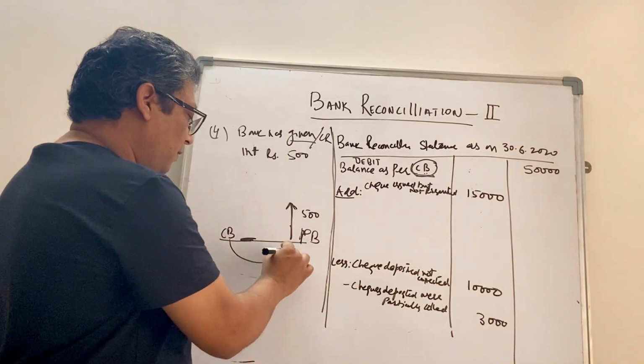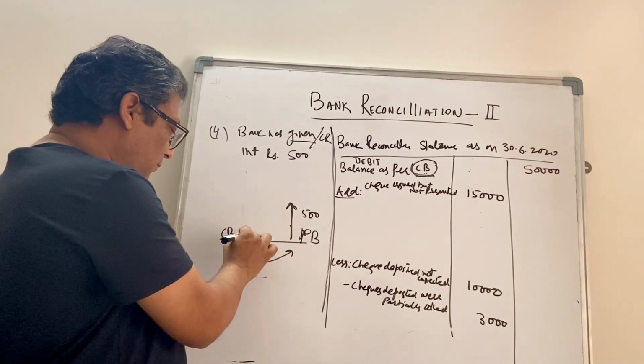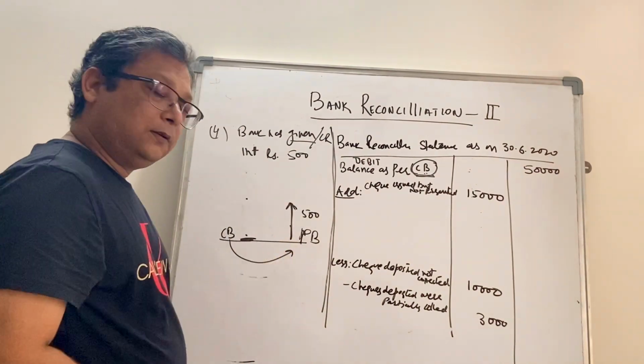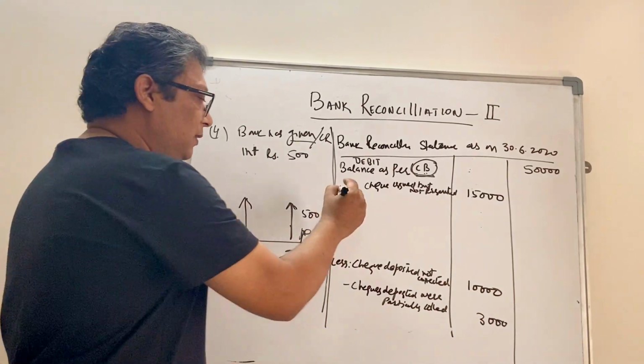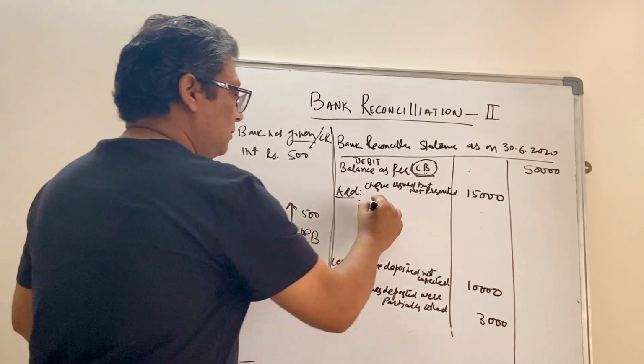As you're moving from cash book to passbook, we have to move from this point to this point. So what we'll do is add it. As the arrow is moving up, we'll show it under add: bank interest.